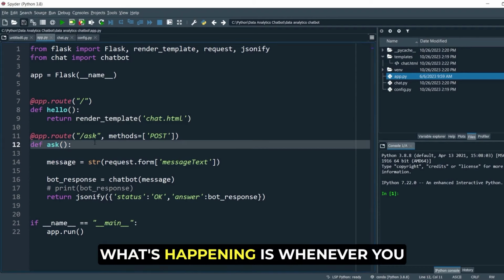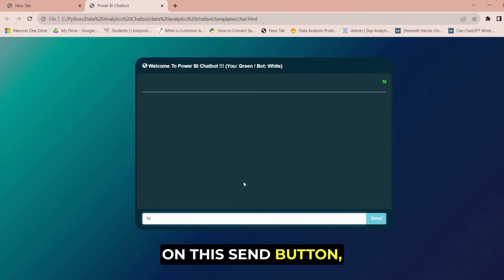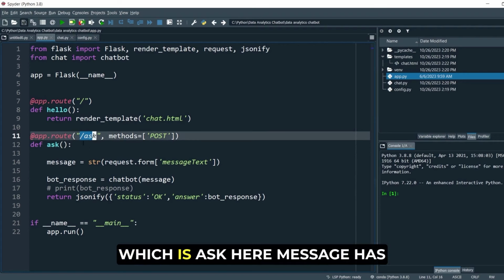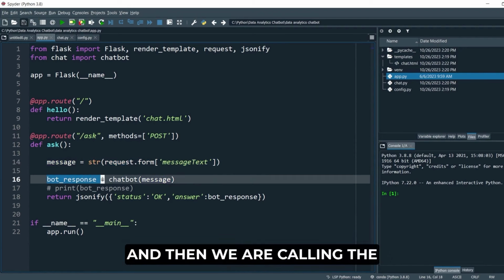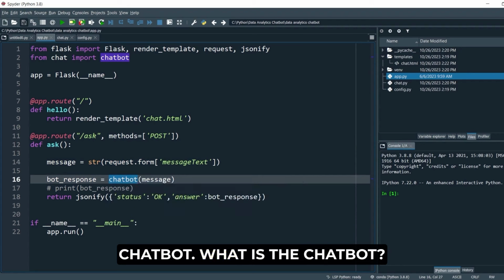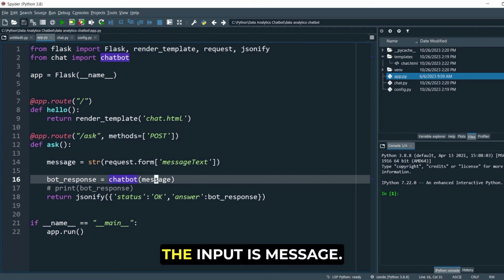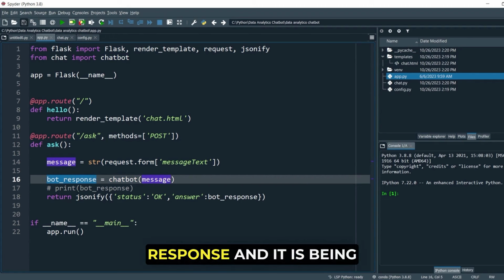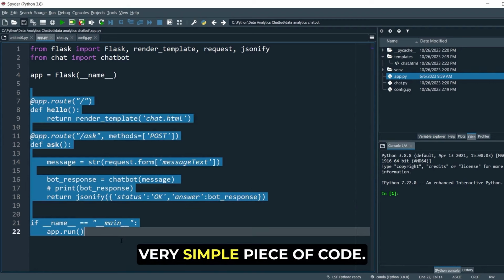In the ask method, what's happening is whenever you are typing a message and hitting the send button, this particular endpoint is called, which is /ask. Here the message is taken as a string object from request.form, and then we are calling the chatbot. What is the chatbot? The chatbot is this chat.py. The input is the message. Whatever output the chatbot responds with is stored in bot_response, and it is jsonified and given to the front end. As simple as that. Very simple piece of code.